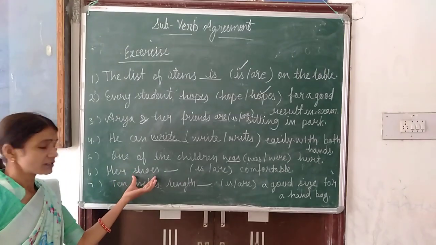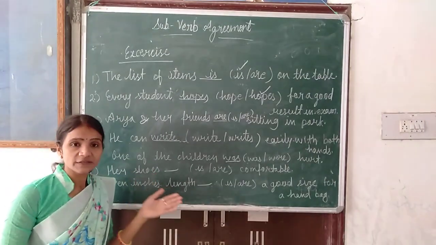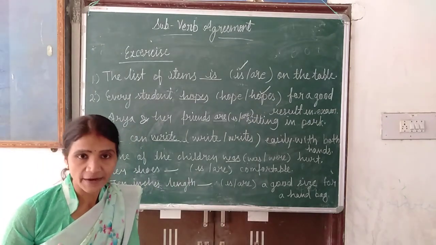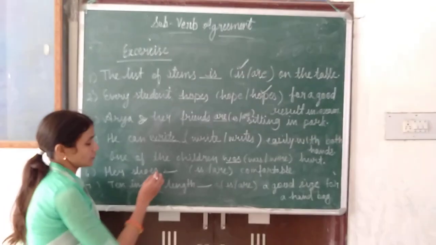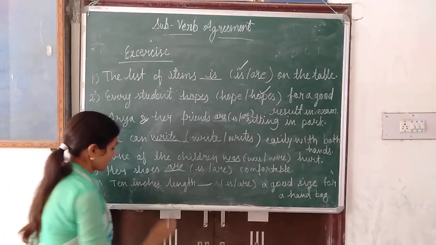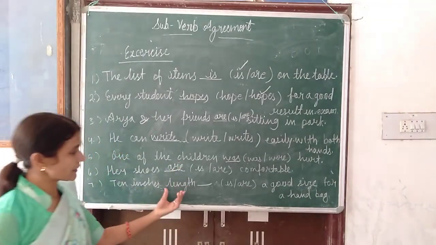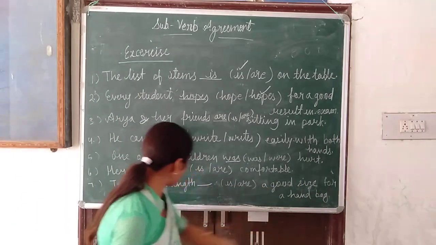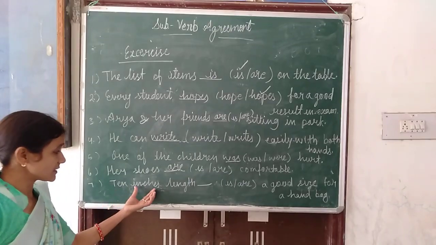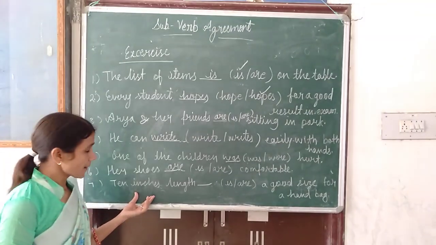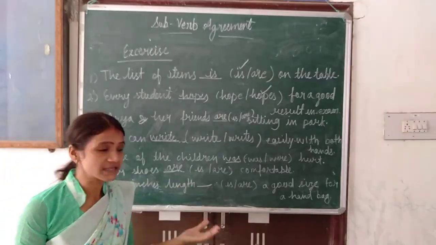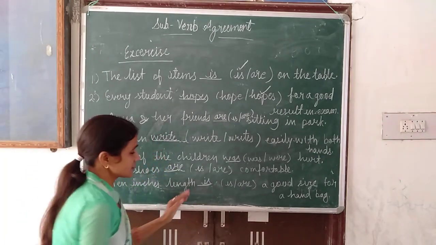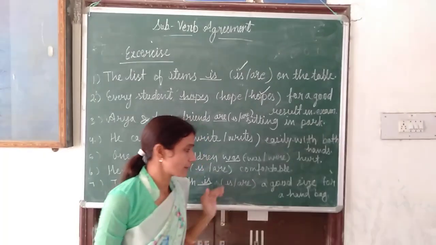Her shoes, one we wear in the left and one we wear in the right. So they are plural number. So are. 10 inches length is or are a good size for a handbag. Inches is a plural number, but when we have a distance, we will use a singular verb. So 10 inches is a good size for a handbag.